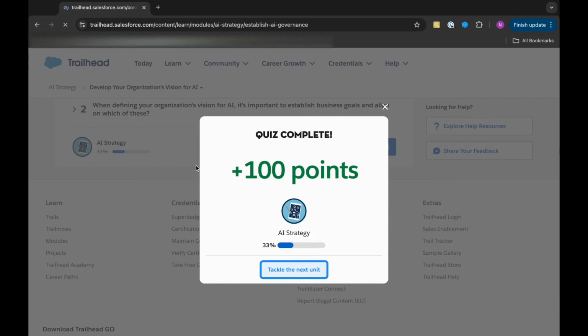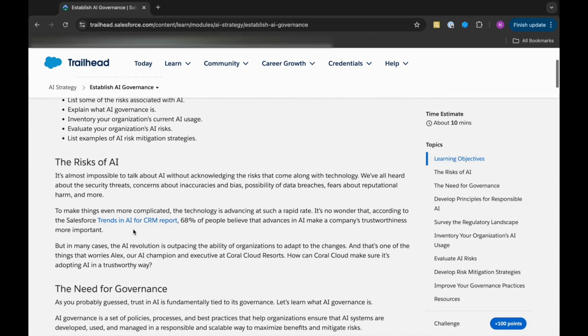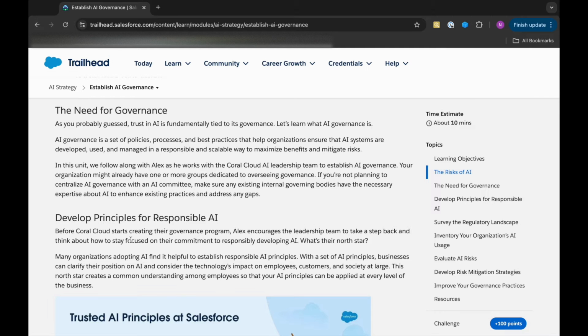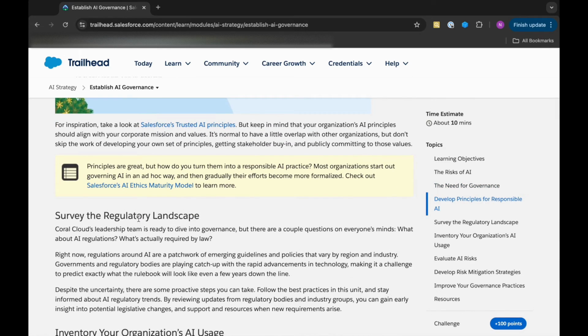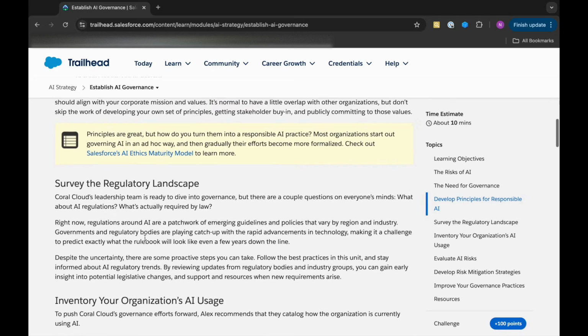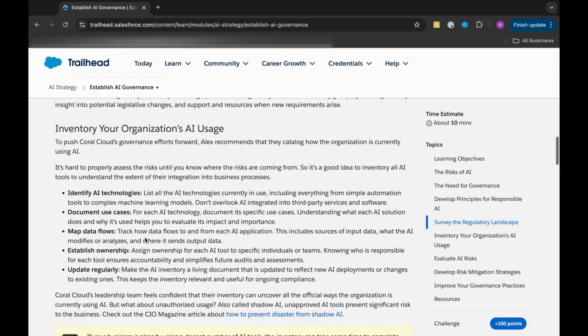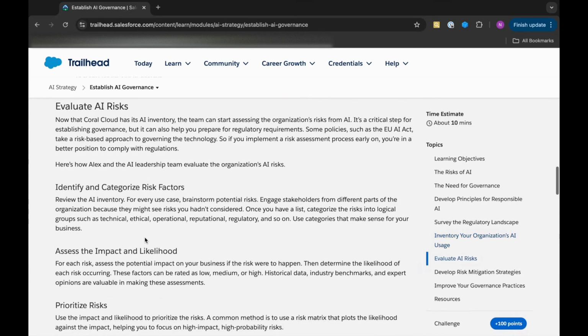Let's move on to the next unit of this Trailhead module, that is establish AI governance. So we need to identify all the risks of AI, then we need to know the governance, and then develop principles for responsible AI. I will not be digging deep into these topics, as you can understand by their titles only. Next we have survey the regulatory landscape. Then we have inventory your organization's AI usage. Evaluate AI risk. We should evaluate AI risk, because that's the most important factor.